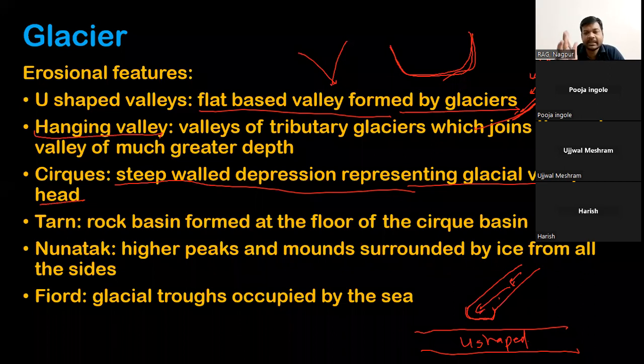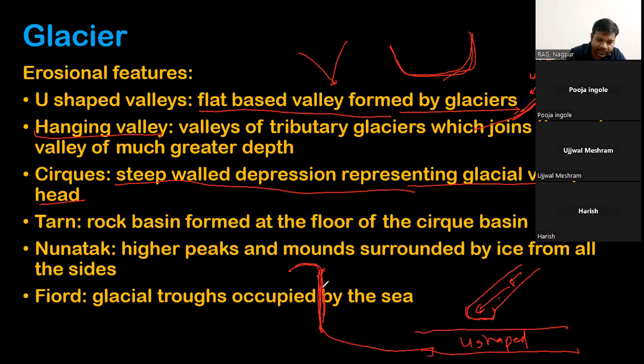In yesterday's class, I gave you the parts of the slope of an ideal slope: convexity, then free fall or vertical shape, then rectilinear, and then basal concavity. So this steep part of the slope can be considered a cirque.